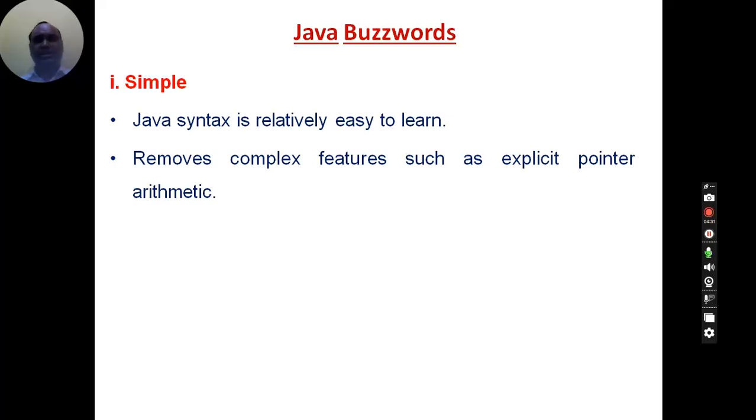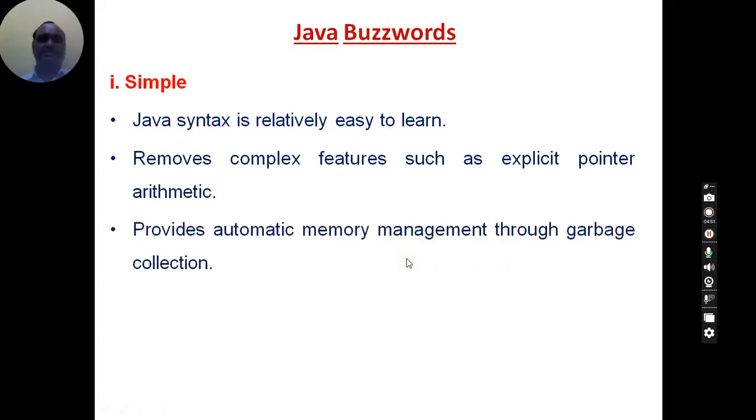Since they are complex and have security issues, the concept of pointers has been completely eliminated in Java, making Java simpler by eliminating the complex concepts that are there in C and C++.